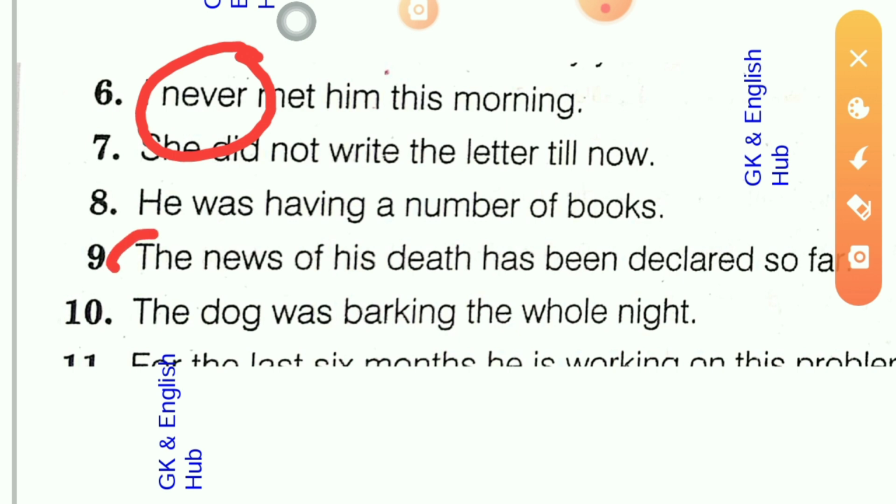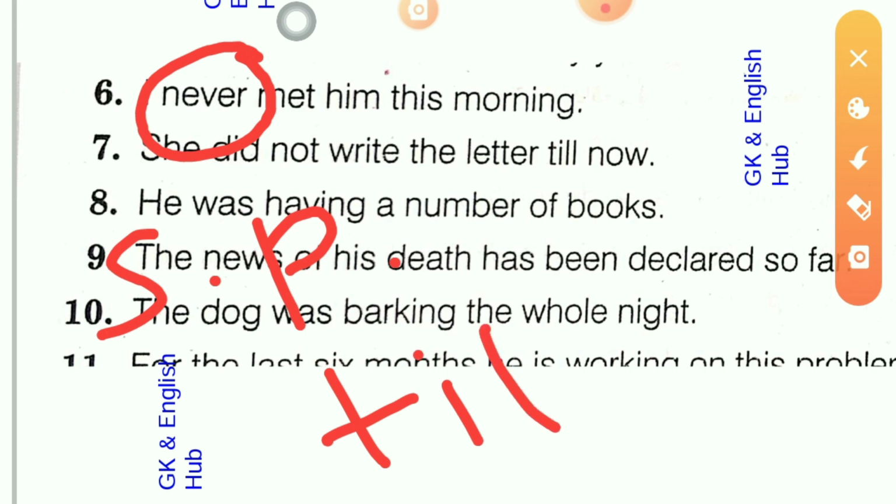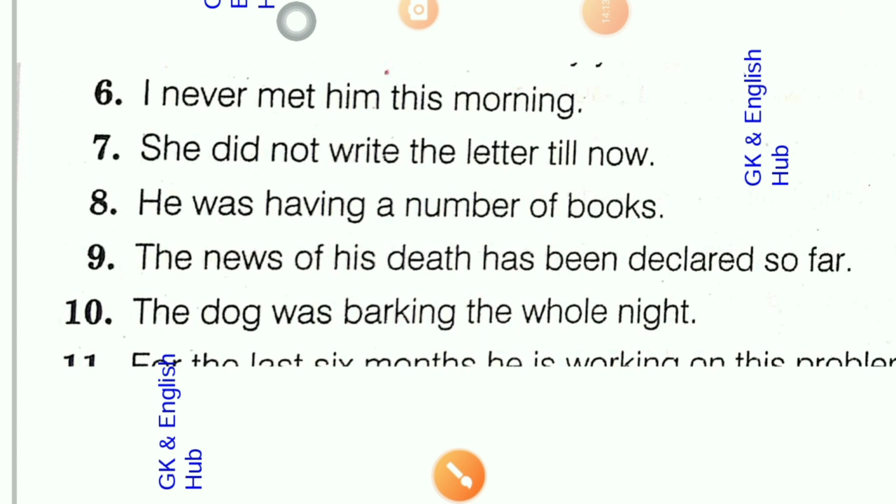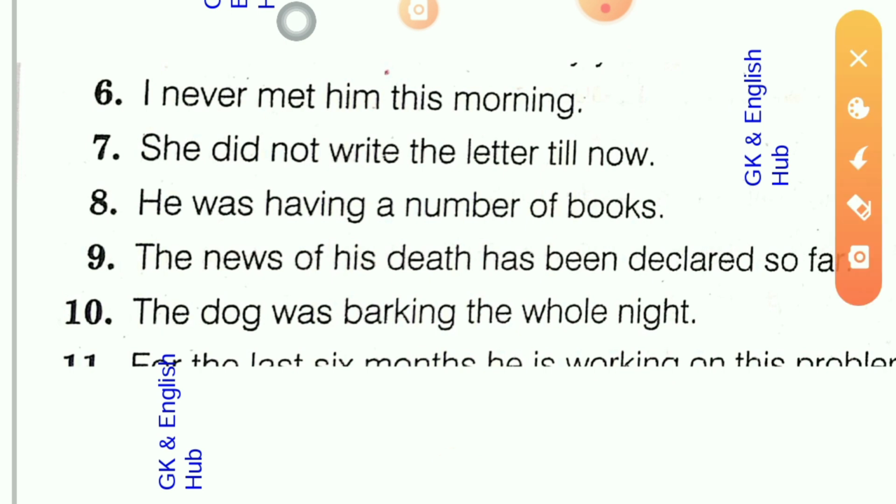In simple past, it signifies that till now this action has not happened. And in simple present, it defines a permanent activity or general truth.